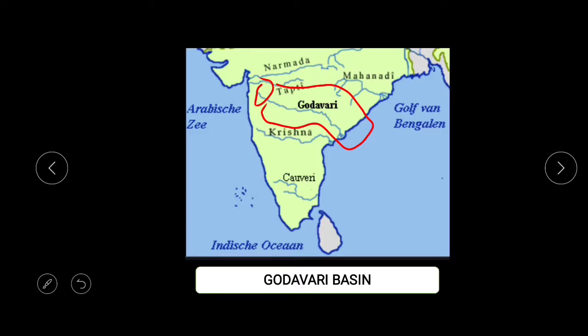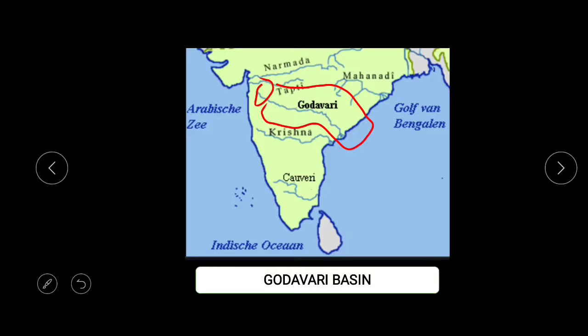It drains states like Maharashtra, and then it flows through Madhya Pradesh, Odisha, and Andhra Pradesh, and it finally drains to the Bay of Bengal.